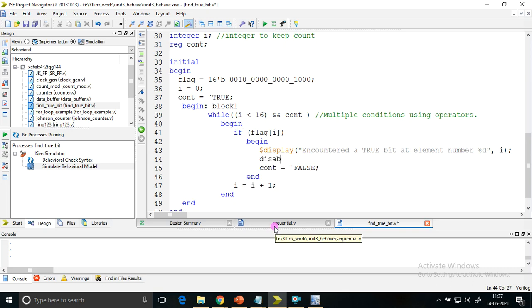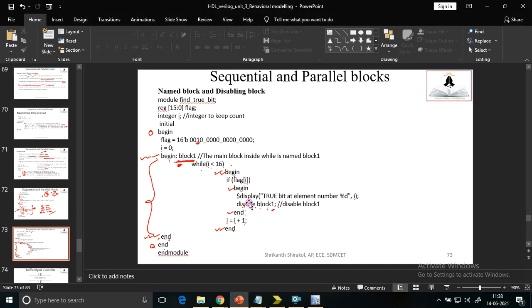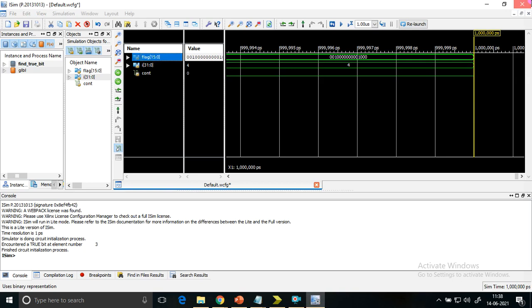I'll just use disable block 1. The same thing. I did not change anything. Disable block 1 semicolon. Here begin colon block 1. That's the only addition I have made. Rest everything is same. I'll just close it.